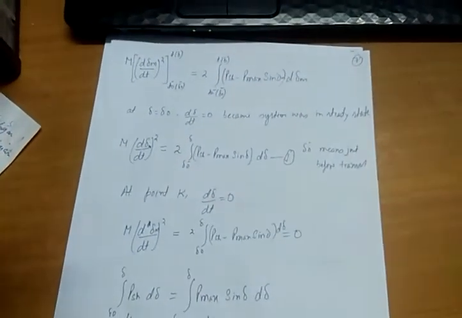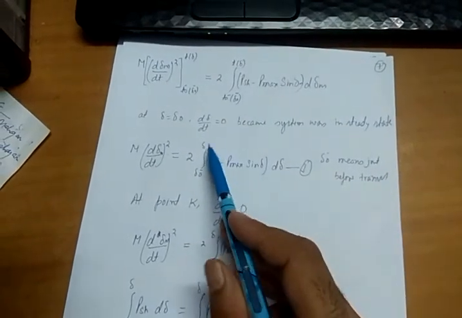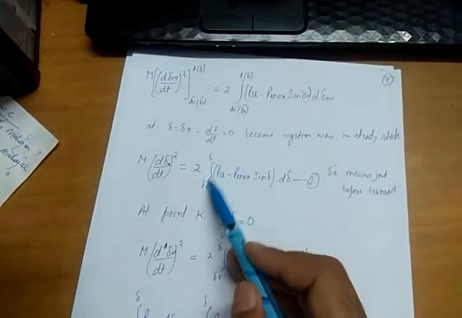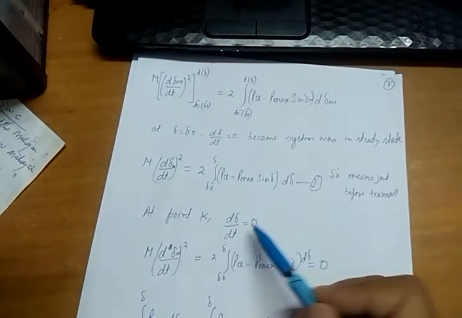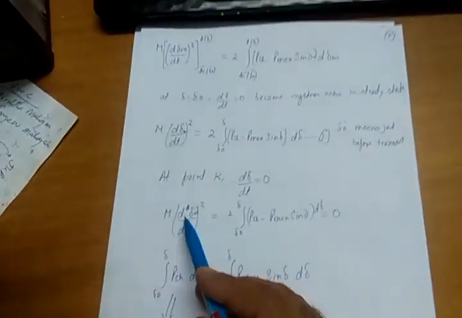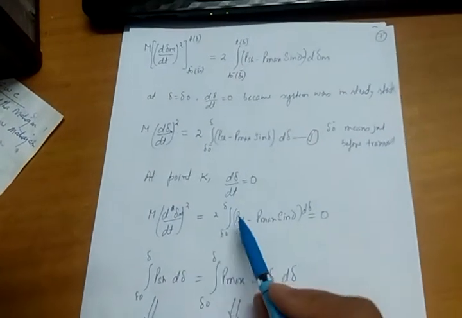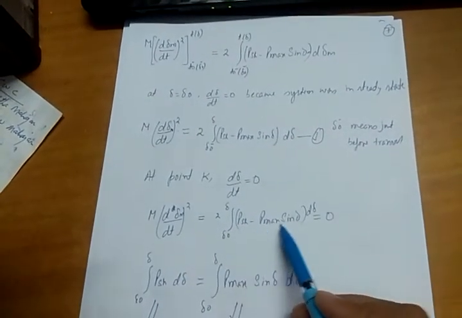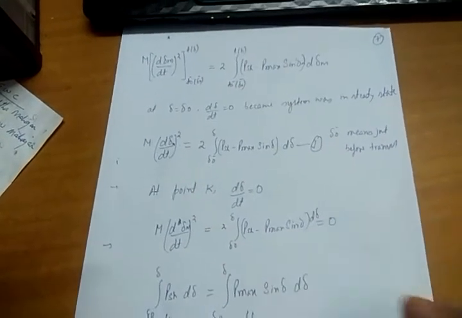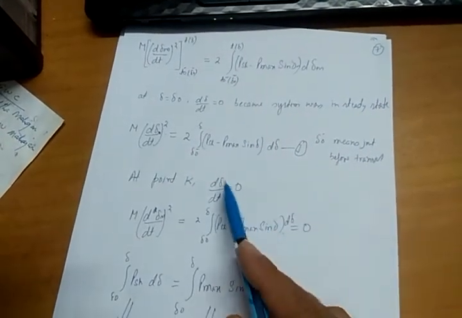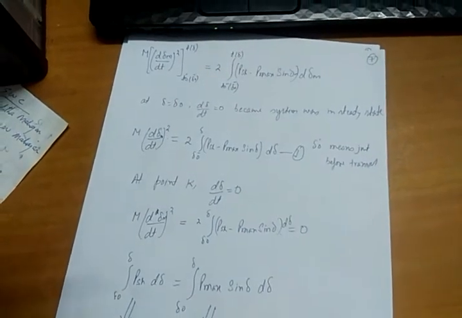At point k also d delta by dt is equal to 0. So if I am taking the limit up to a point k, where d delta by dt was again equal to 0, then M into (d delta by dt)^2 at k is equal to twice the integral from delta naught to delta of (P shaft minus P electrical) d delta, equal to 0, because at this point again d delta by dt was equal to 0.